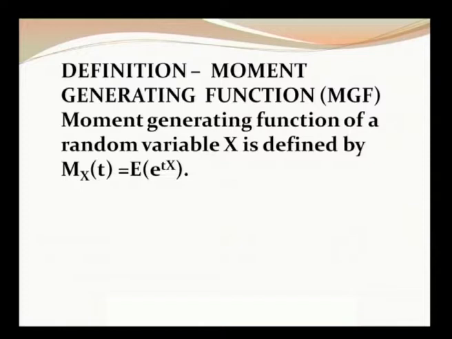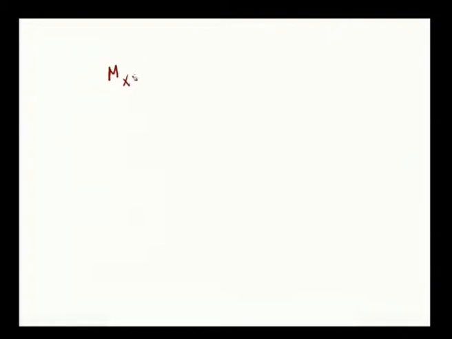So, moment generating function of a random variable x, here nothing is mentioned about the random variable nature, whether it is discrete or continuous. For both, moment generating function of a random variable x is defined by Mx of t is equal to expectation of e power tx. Based on the random variable nature only, the expectation will vary. Expectation will vary as summation for discrete and it will vary as integration for continuous random variable. So, your ultimate formula of moment generating function is Mx of t equal to expectation of e power tx.